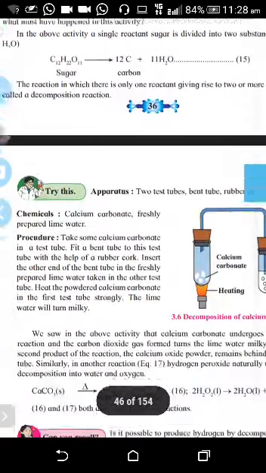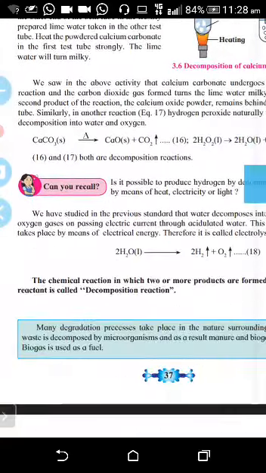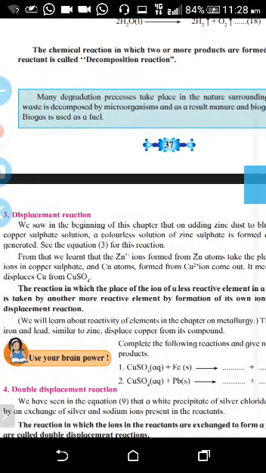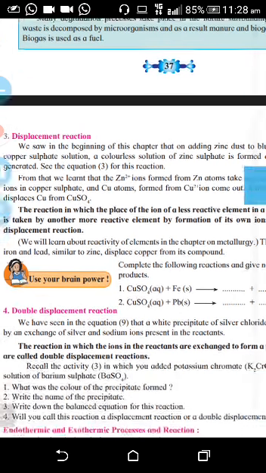You can write your own examples also. It is not compulsory to write only the same examples from the textbook. Your own examples can be written. But when a question comes to identify the type of chemical reaction, at that time they will give examples from the textbook only.